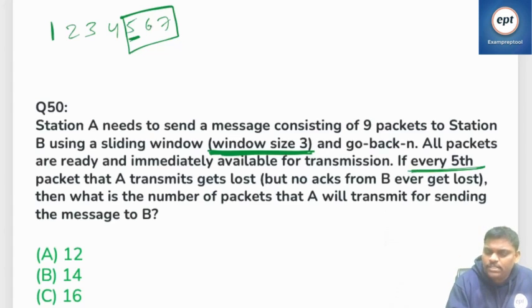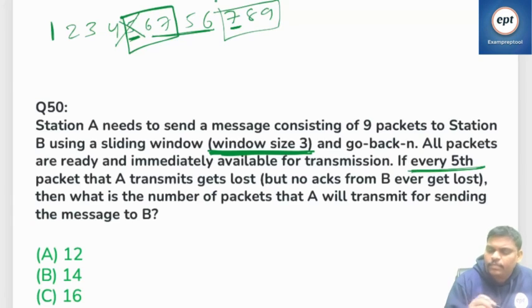So 5 6 7 I sent, and every fifth one fails, so from there you have to retransmit. What is the meaning of go back N? You have to repeat. So 5 6, but remember 4 is already over, right? Fifth one 5 6 7, 5 6 7, but remember from here onwards send maximum: 7 8 9. Wherever the failure happened, from there send window size: 7 8 9.